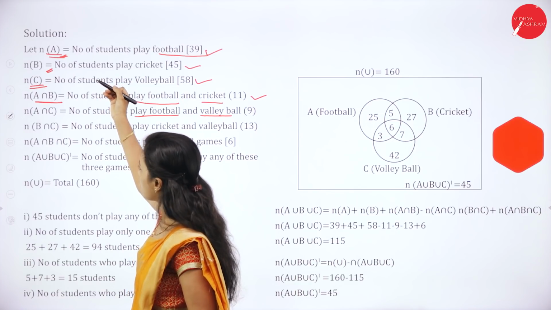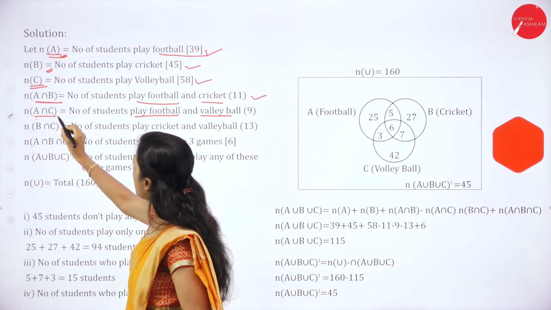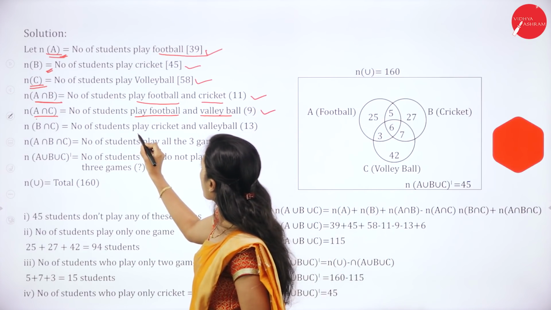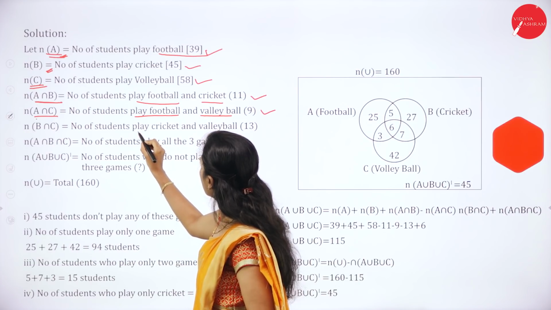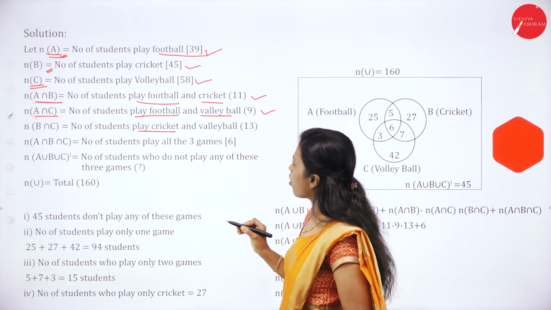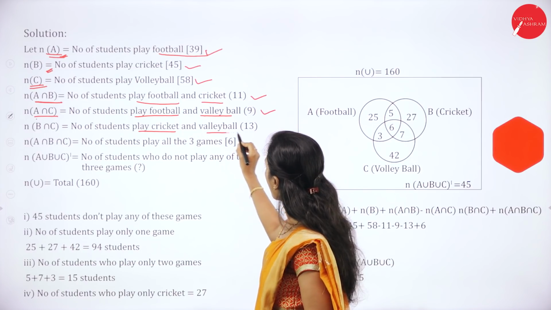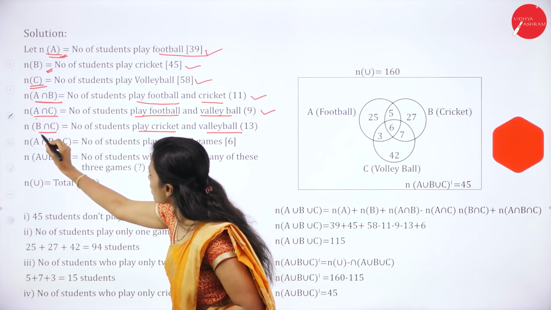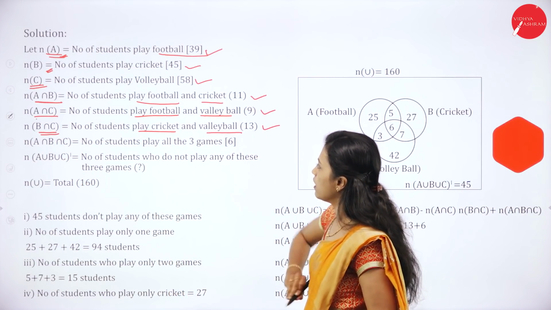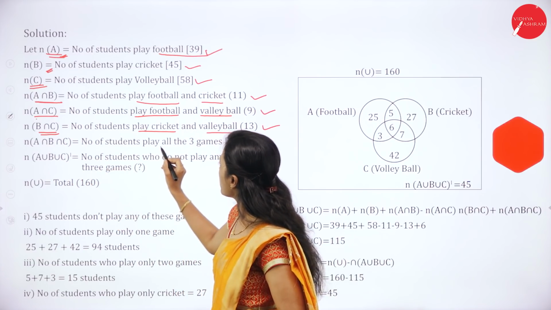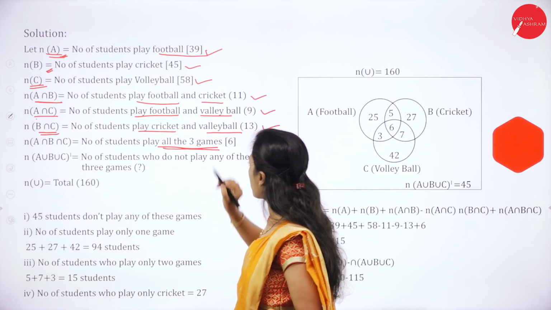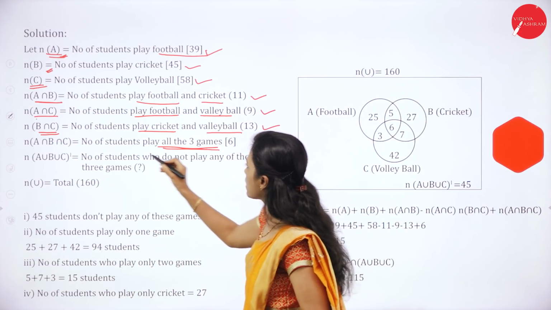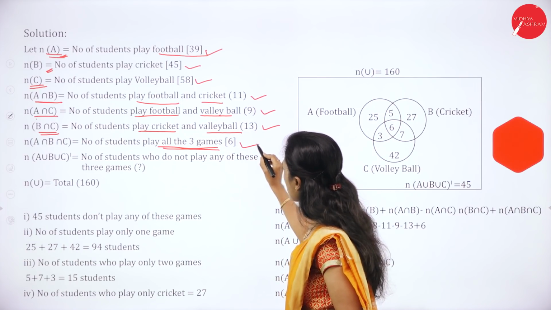So both means A intersection C is equal to 9. Then number of students who play cricket, that is n of B, and number of students who play volleyball, that is n of C. Both means B intersection C, it is 13. Then number of students who play all the 3 games. All the 3 means A intersection B intersection C. So A intersection B intersection C is 6.